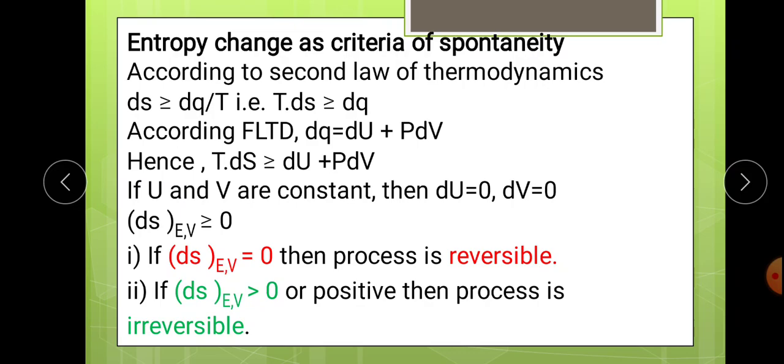Now the next and the last point of this unit, that is entropy change as a criteria of spontaneity. What is meant by spontaneous? Spontaneity means, for example, we have water and we spill it. अगर पानी है आपके पास और आपने ये पानी फेंक दिया, तो it always flows from higher level to the lower level. It is a spontaneity that has happened spontaneously.